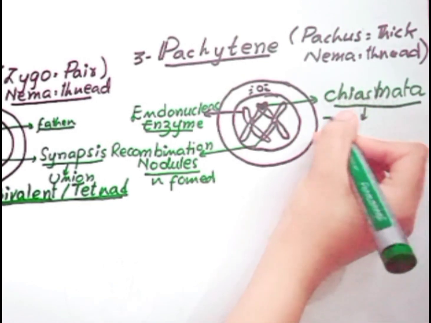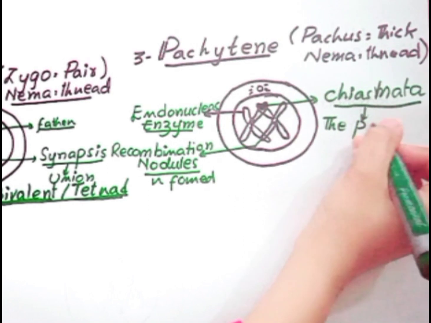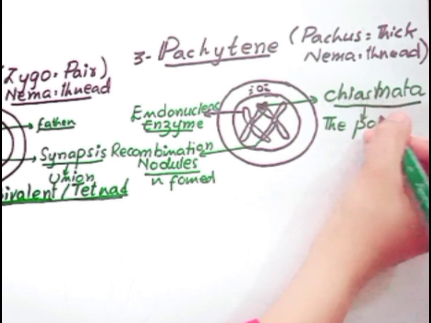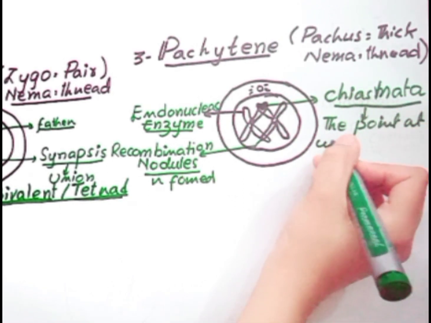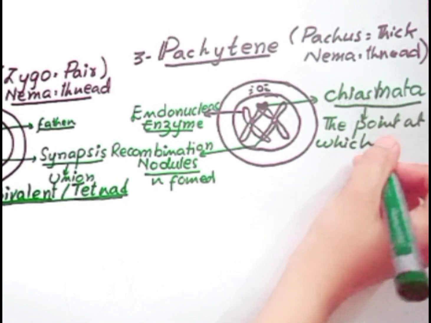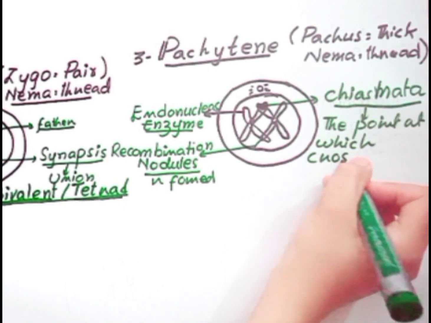Chiasmata means the point at which crossing over takes place.